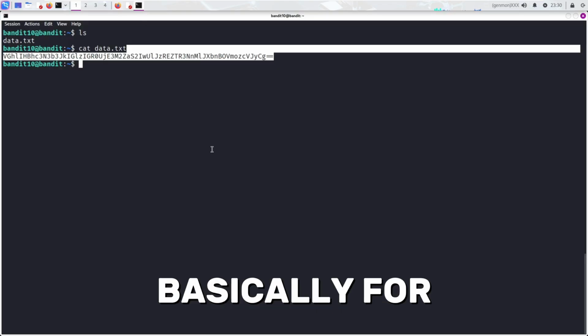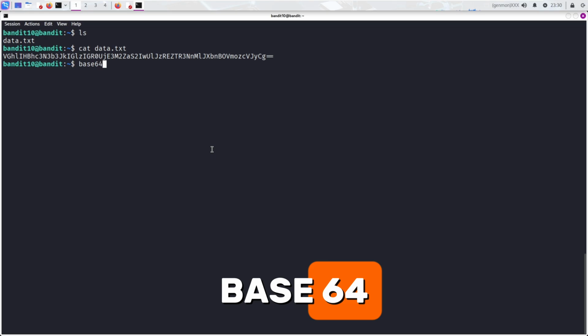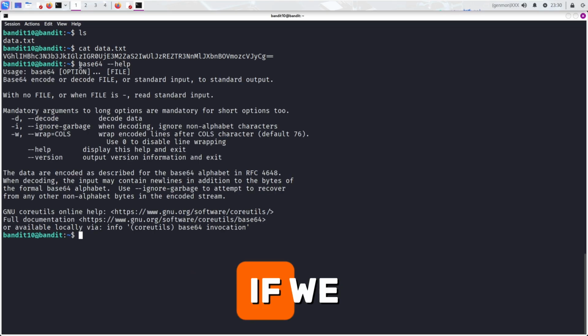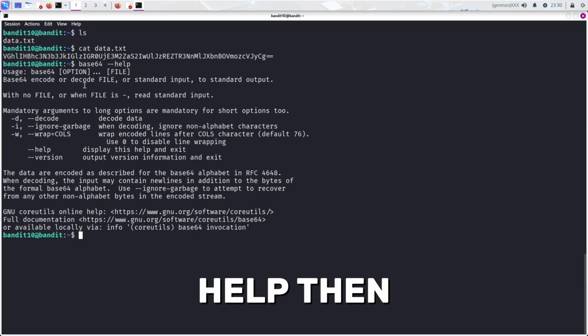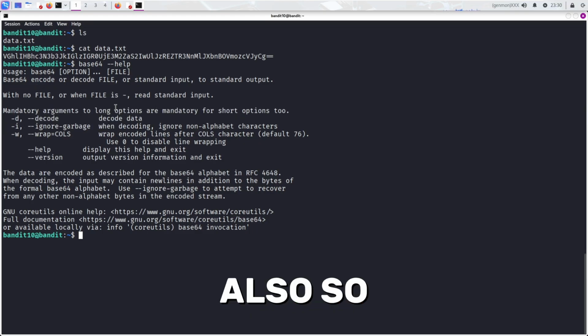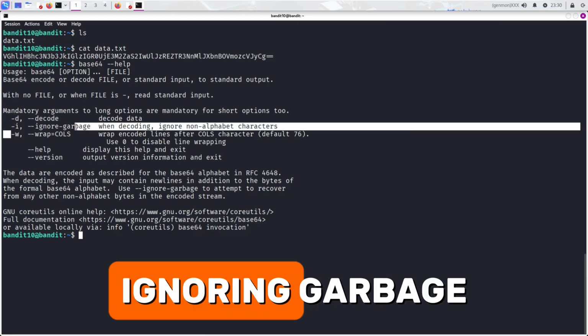For decoding, let's use the base64 command, but let's first see the help section. If we write base64 --help, it will give some flags and arguments. We will use -d for decoding the data, and -i for ignoring garbage.